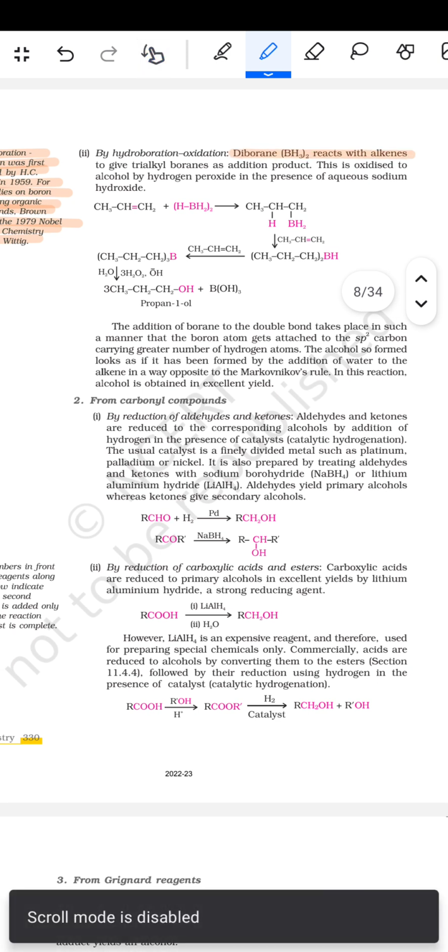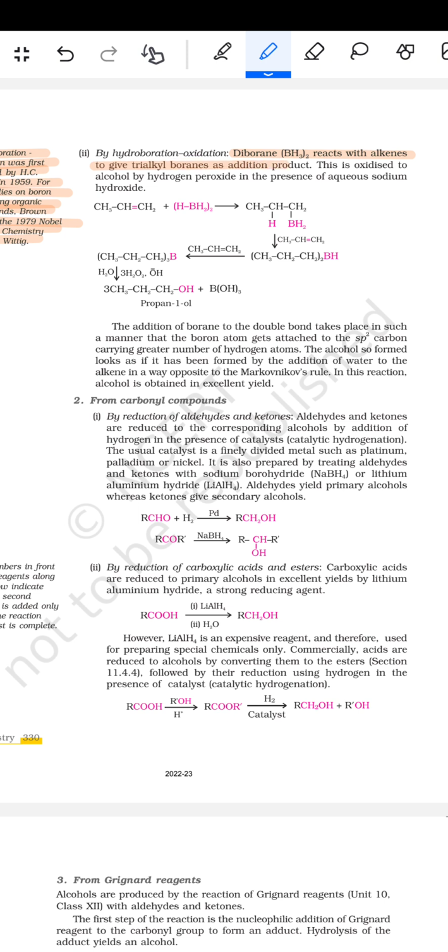Diborane B2H6 reacts with the alkenes to give the trialkyl boranes as the addition product. This is oxidized to the alcohol by the hydrogen peroxide in the presence of aqueous sodium hydroxide. तो ये हो जाएगा। फिर उसके बाद प्रोपेन 1 ऑयल बन जाएगा।